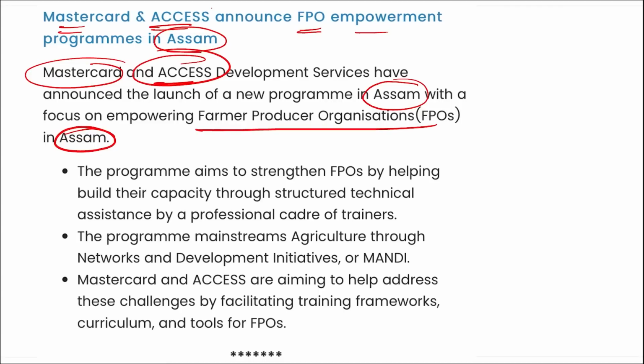Also, MasterCard and Access are aiming to help address these challenges by facilitating a training framework, curriculum, and tools for FPOs. Basically, we can say in order to empower FPOs in Assam, MasterCard and Access have joined hands. So definitely, this question can be asked in such a way that in order to empower FPOs in Assam, which two organizations have joined hands for the same? It will be your MasterCard and Access.